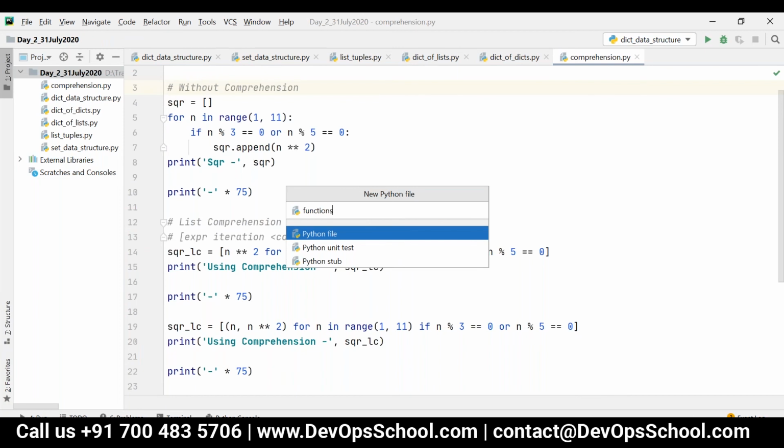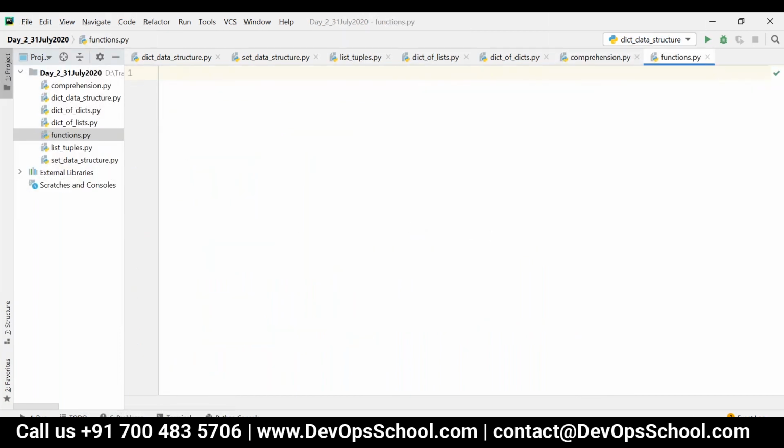So next one, let's have functions. We know what is the use of functions, right? Basically, functions are a reusable piece of code.